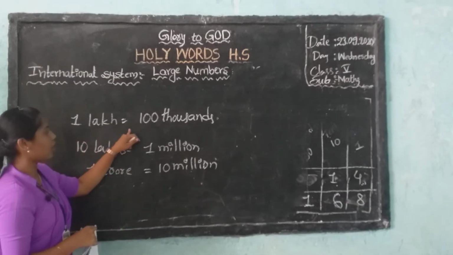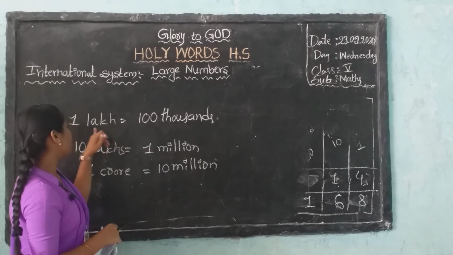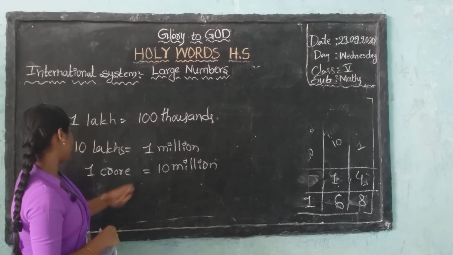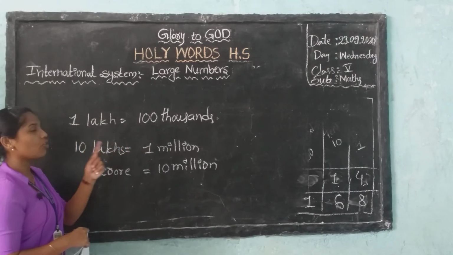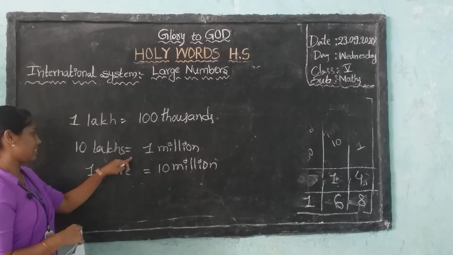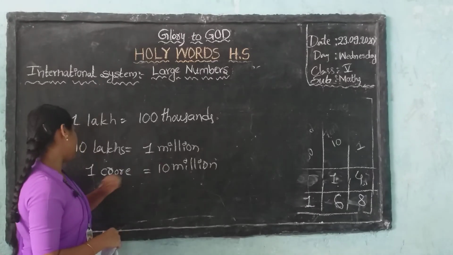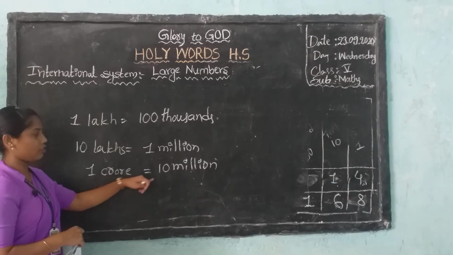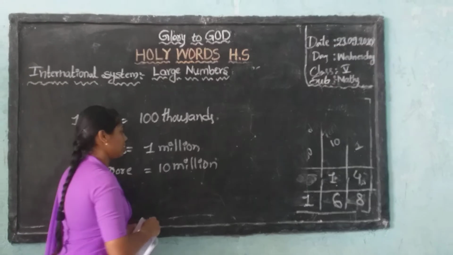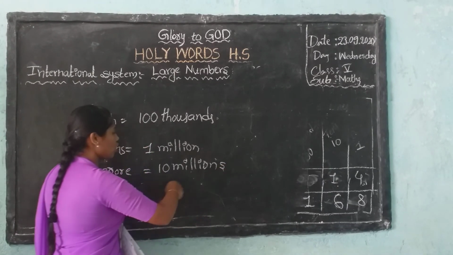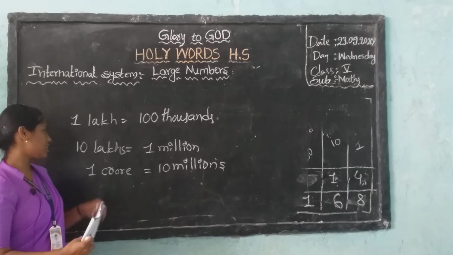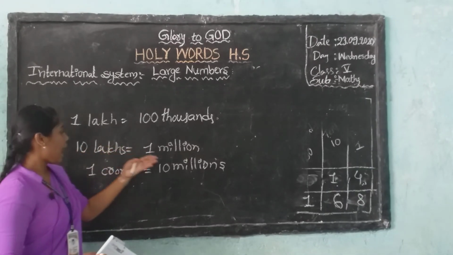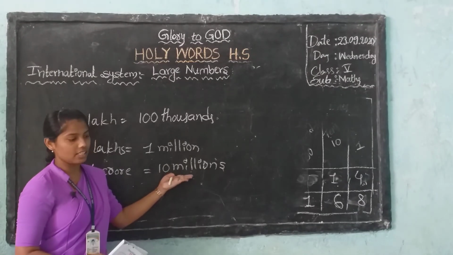1 lakh is equal to 100,000. 10 lakhs is equal to 1 million. And 1 crore is equal to 10 millions. So this is our Indian system and this is the international system.